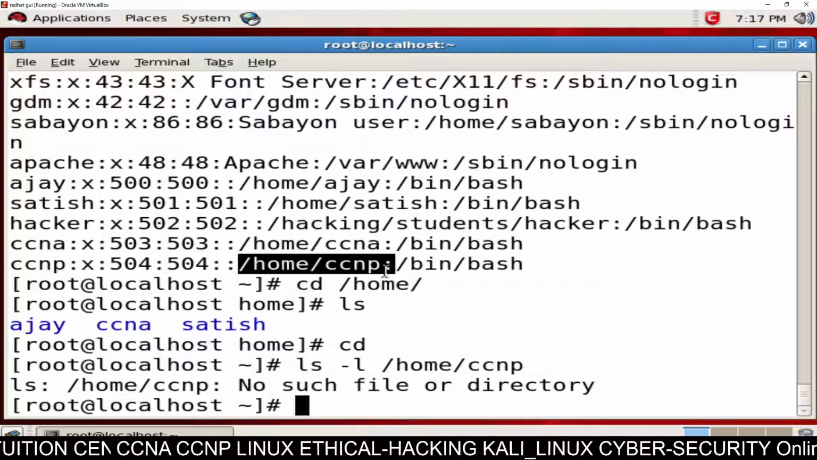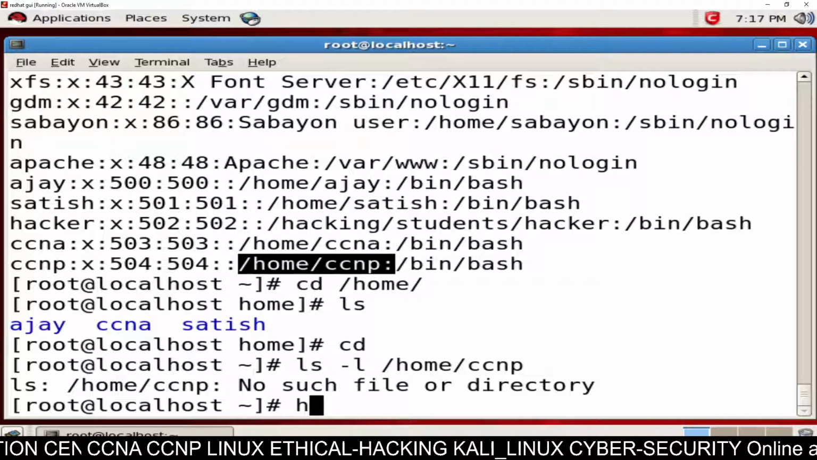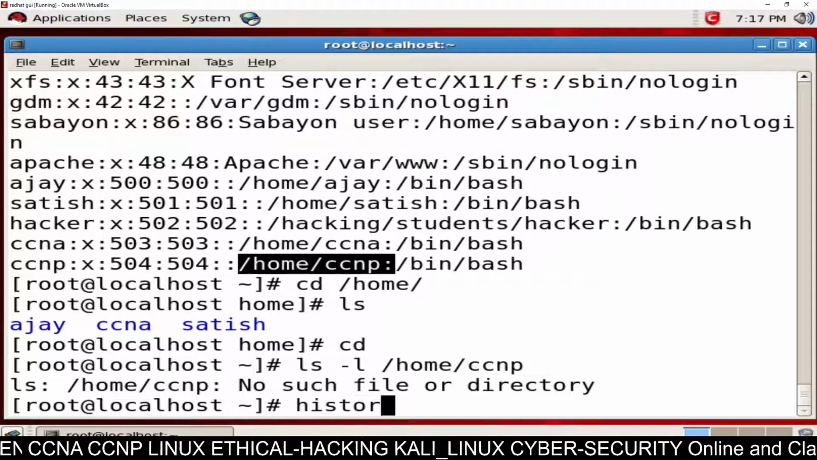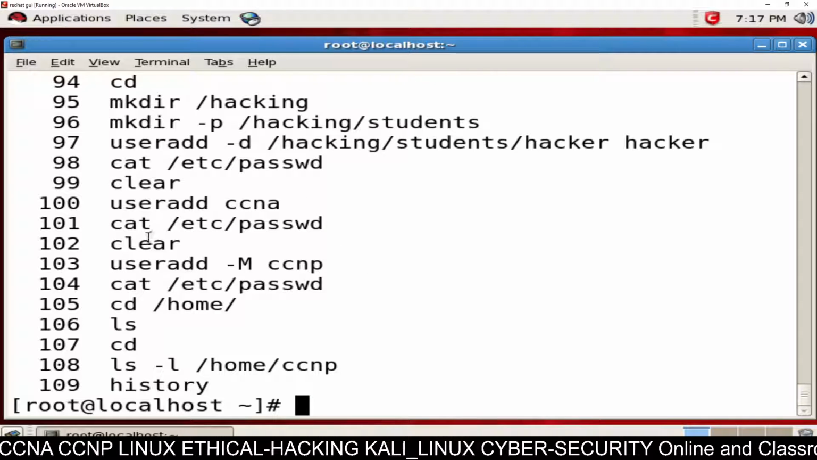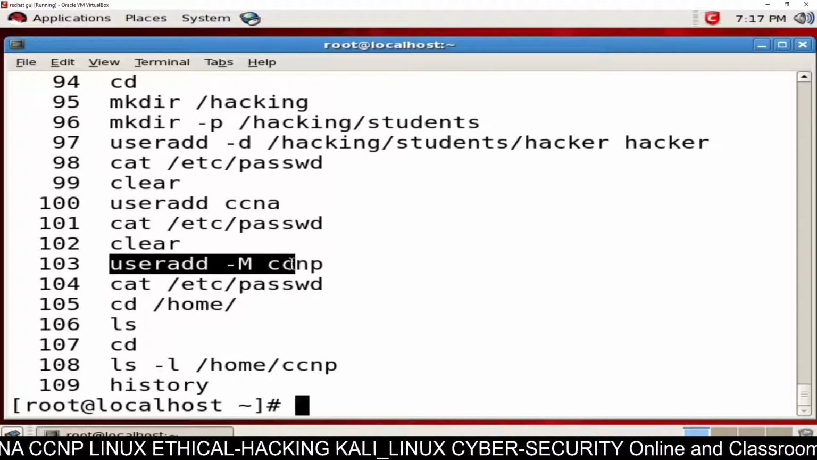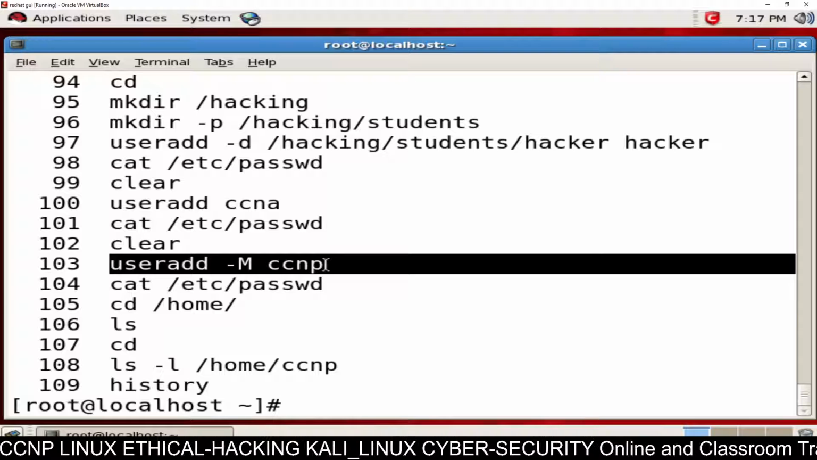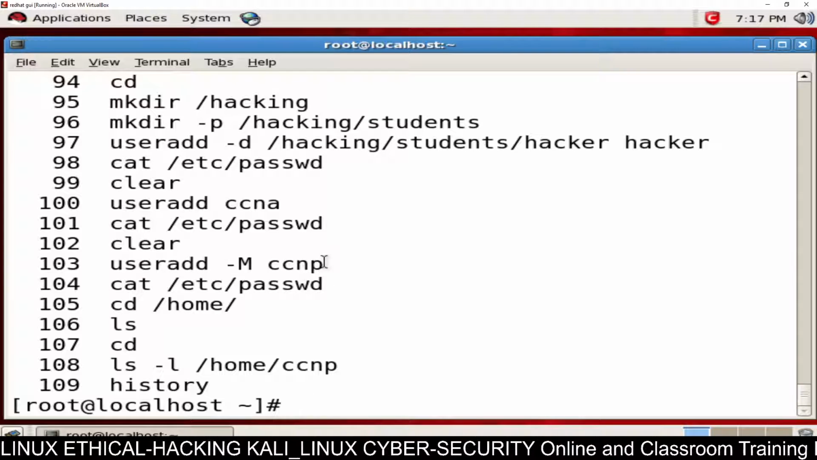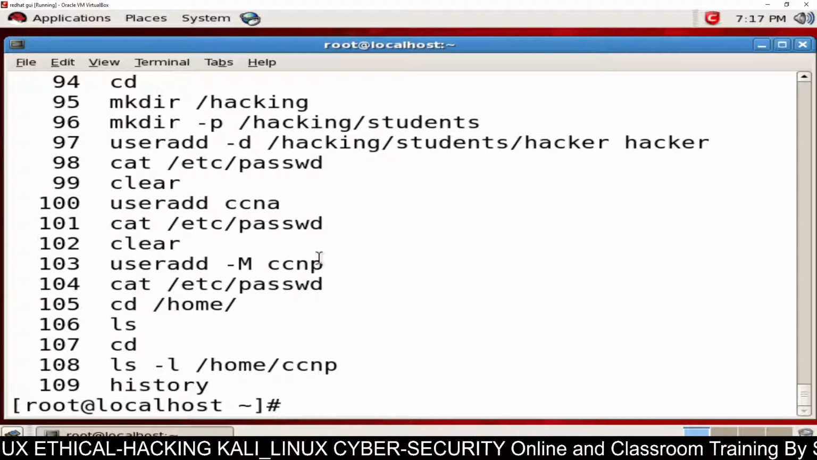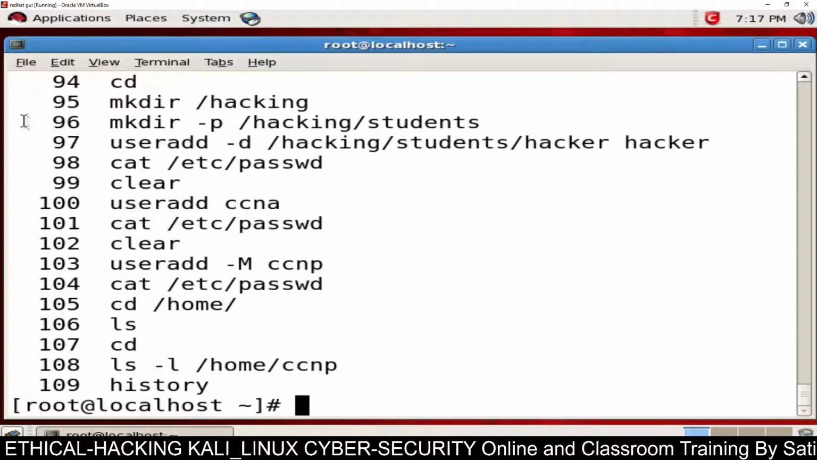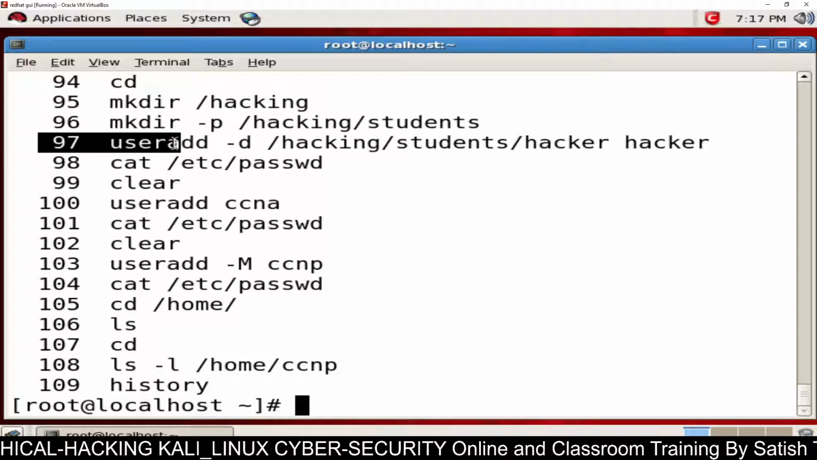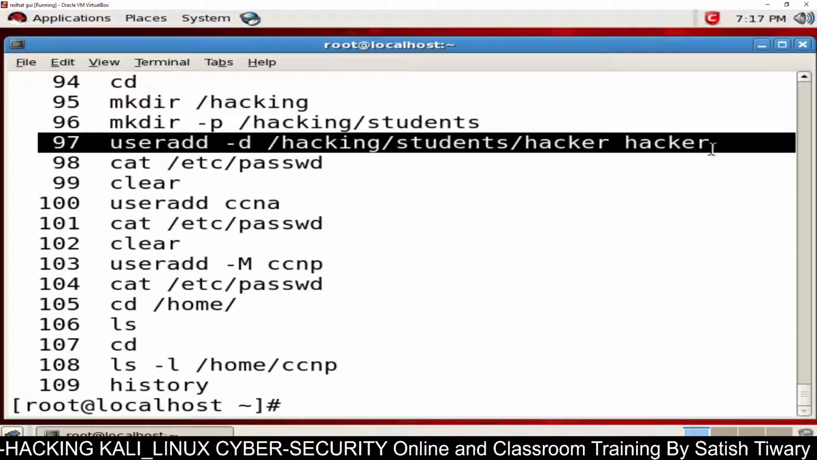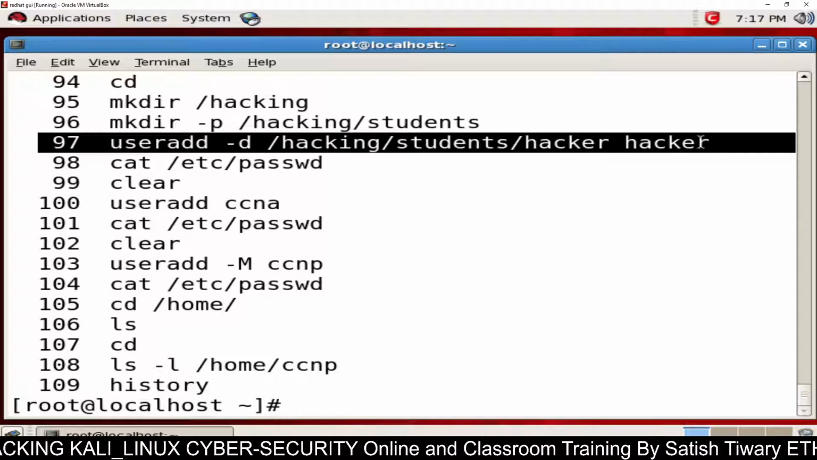By default, if you run this command, which I am going to show you using the history command, so history. If you run this command, useradd -M and then the name of the user, in this method it will create a user without a home directory. It means there will be a user inside the system, but there will be no home directory. You can create the home directory later on. Line number 97 is the command to create a user with a custom home directory.